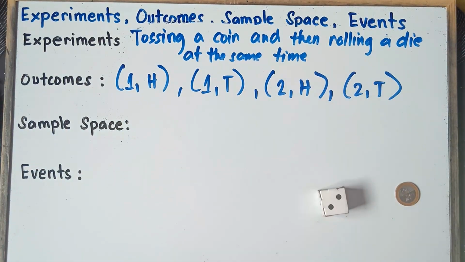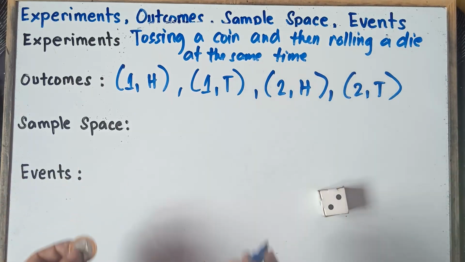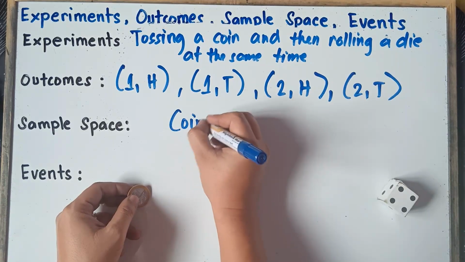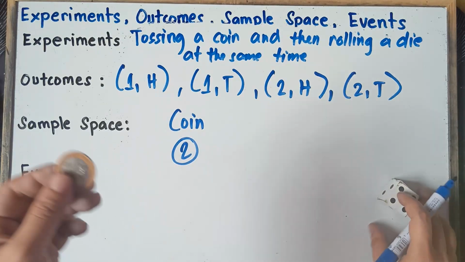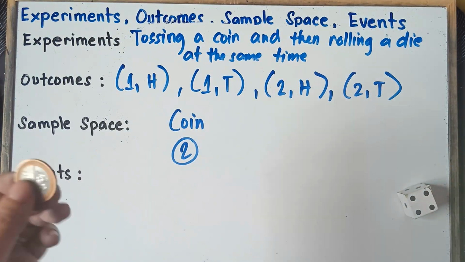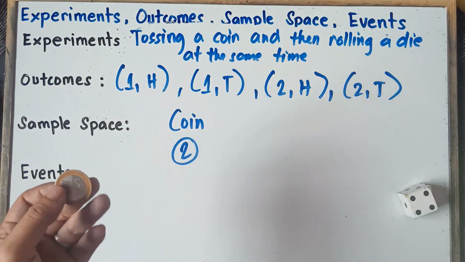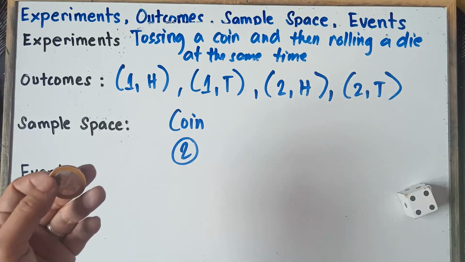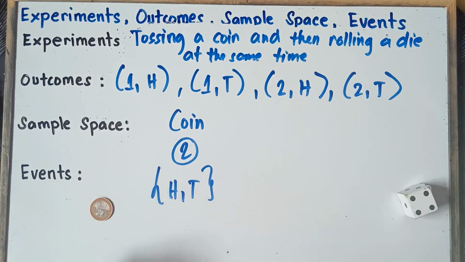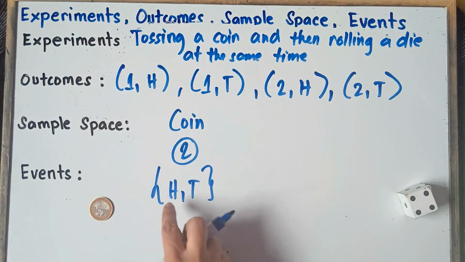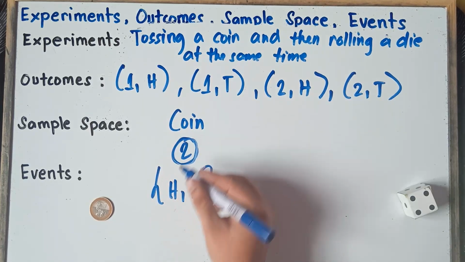Now you can actually calculate, class, the number of possible results by just getting the number of outcomes when you toss a coin. If you do it individually, class, for a coin, the number of possible outcomes, that's only 2, right? Because when you toss a coin, the results could be head and tail. There's no other results, class. So for a coin, there will be 2 outcomes.